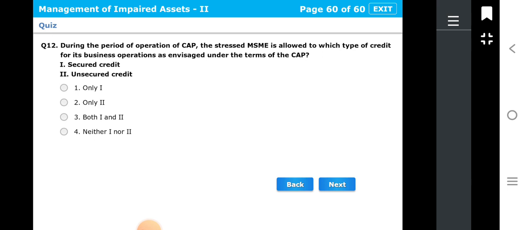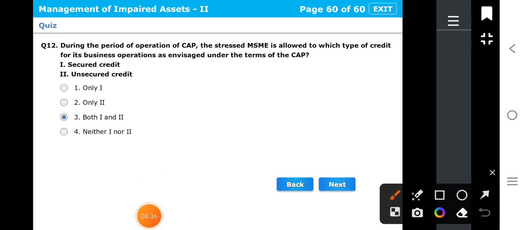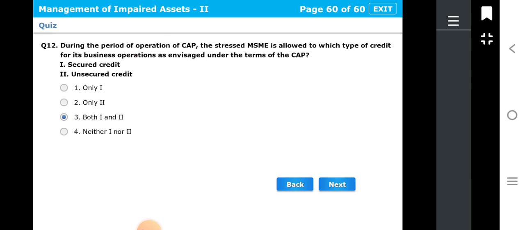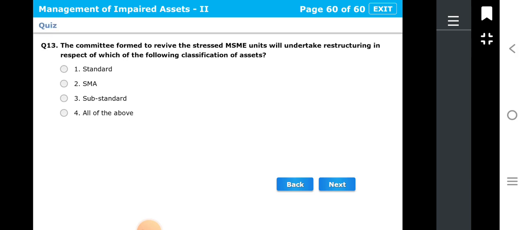During the period of operation of CAP, the stressed MSME is allowed which type of credit for its business operation as envisaged under the terms of the CAP? Okay, so our options are secured credit, unsecured credit. So our options are only one, only two, both one and two, neither one nor two. So let's see what is the correct answer. Right answer is third, that is both 1 and 2. So that MSME can be given the secured credit also and unsecured credit also. Okay, let's see next question, question number 13.